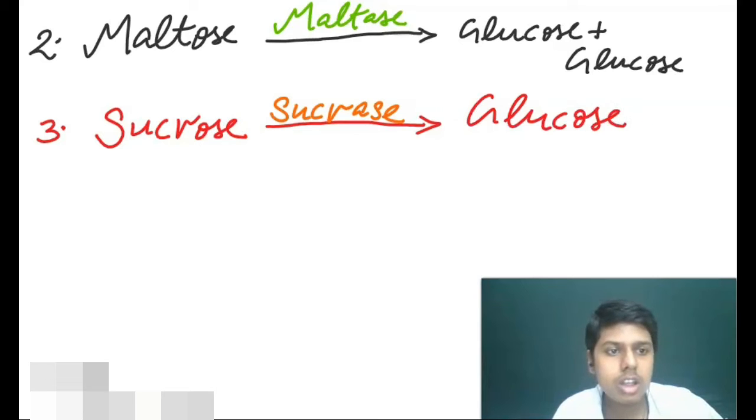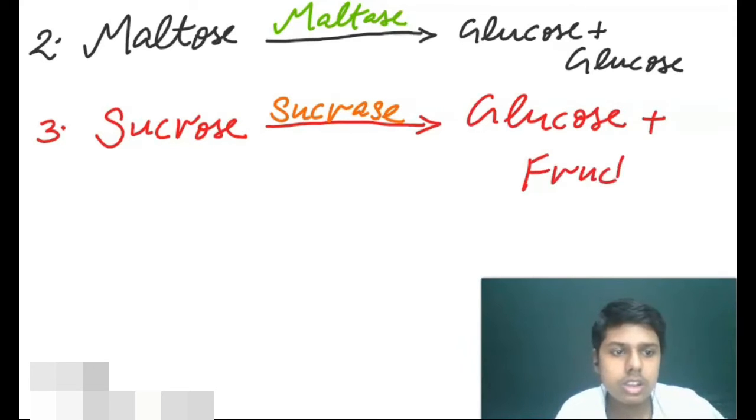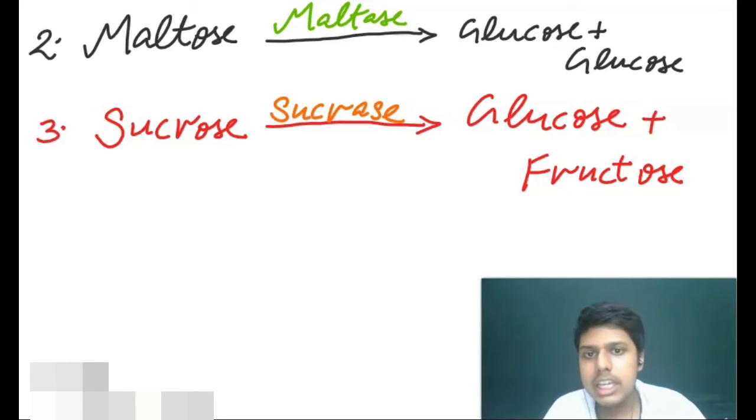Glucose and fructose. You should remember that in case of maltose, the product is glucose and glucose, while in case of sucrose, we have glucose plus fructose, right?